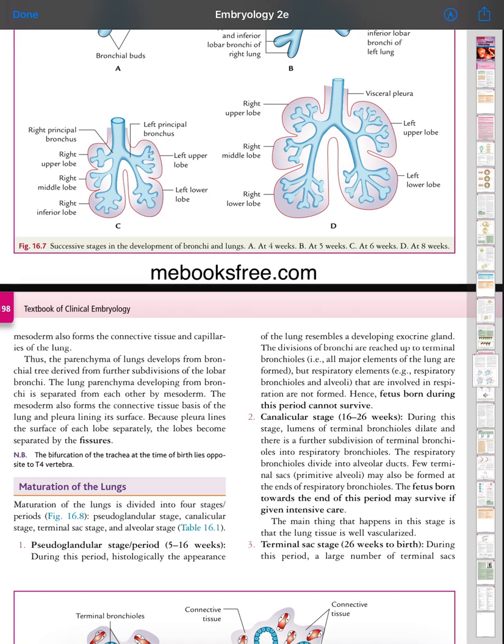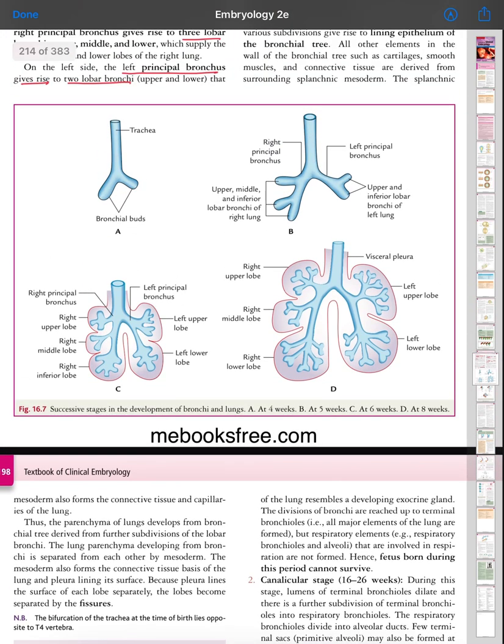Thus, the parenchyma of the lung develops from the bronchial tree derived from further subdivision of the lower bronchi. The lung parenchyma developing from the bronchi is separated from each other by mesoderm. The mesoderm also forms the connective tissue basis of the lung and the pleura lining its surface. Because the pleura lines the surface of each lobe separately, the lobes become separated by fissures. The bifurcation of the trachea at the time of birth lies opposite the T4 vertebra.